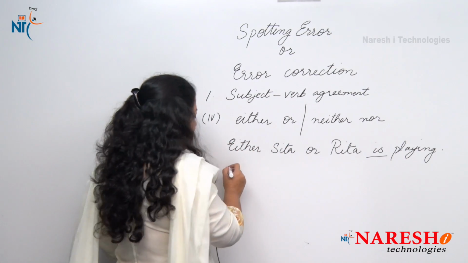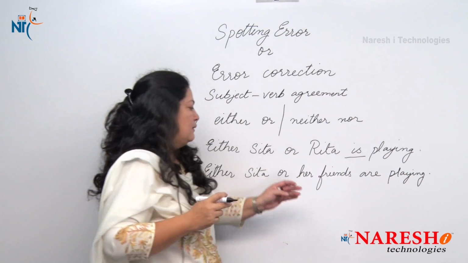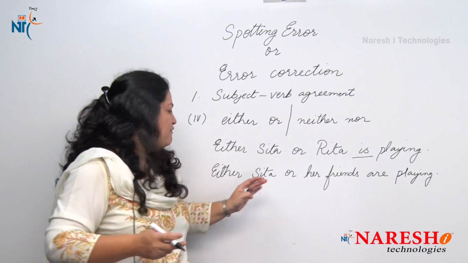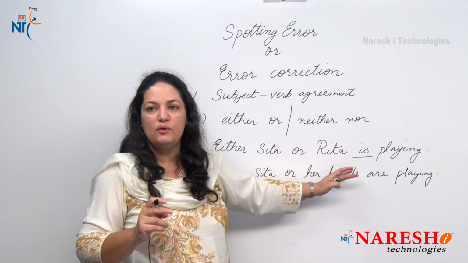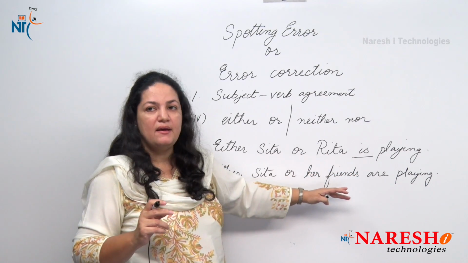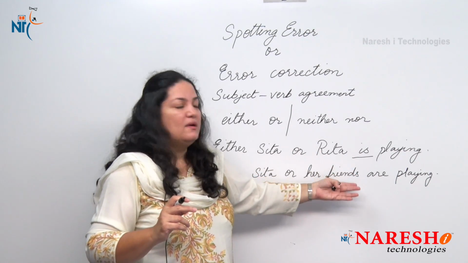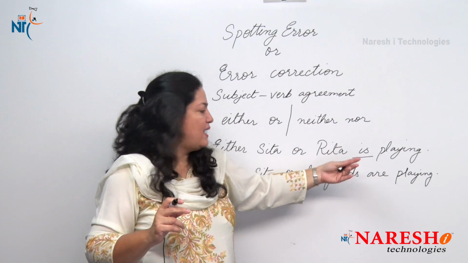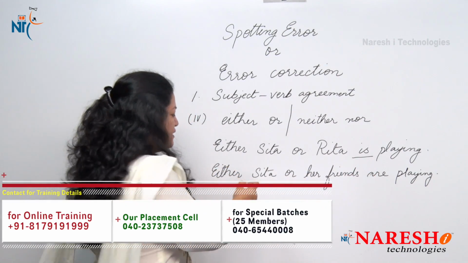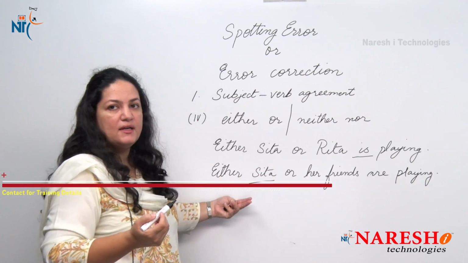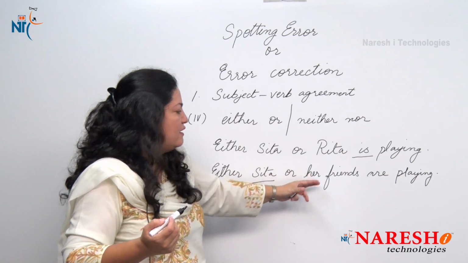Now the rule changes when one of the subjects is plural. If one subject is singular and the other is plural, we use the plural subject after, and we use the verb after it in plural form. For example, either Sita or her friends.